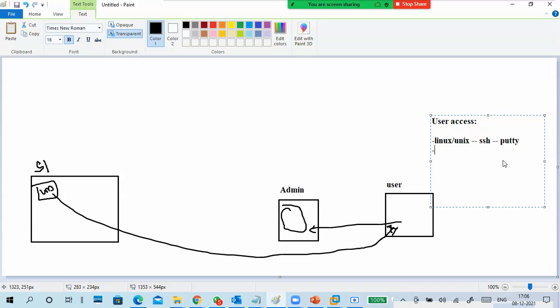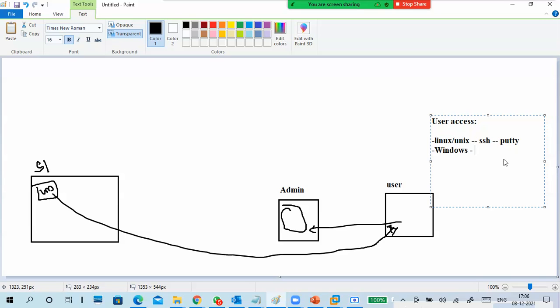Okay. So for Linux or Unix, you are using Telnet or SSH. Putty is an easy application, right? You can open Putty, type it, and you can get it. Okay. If you are using Windows, generally, how do you access a Windows machine? It's a GUI mode, right? Windows is a GUI mode. Putty is a CLI mode because Linux and Unix we access as CLI only. Windows client or server, whatever it is.